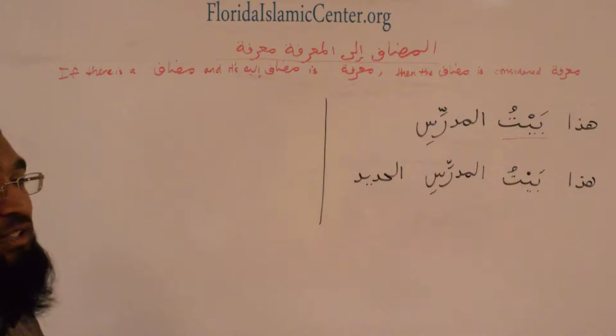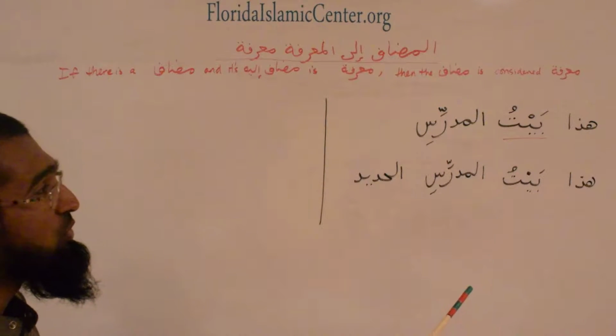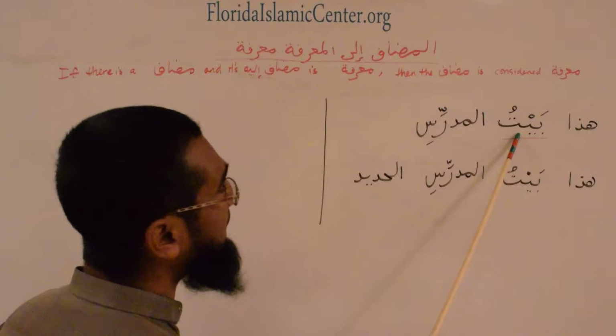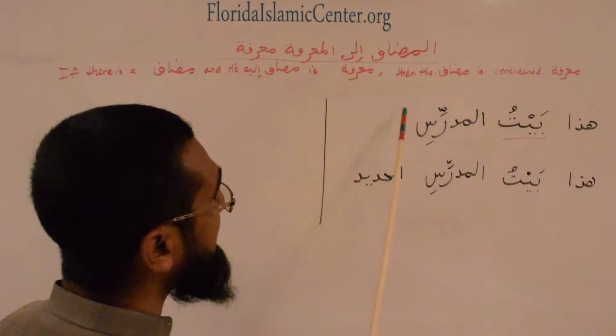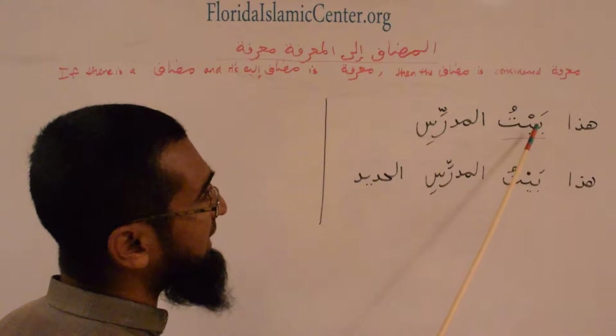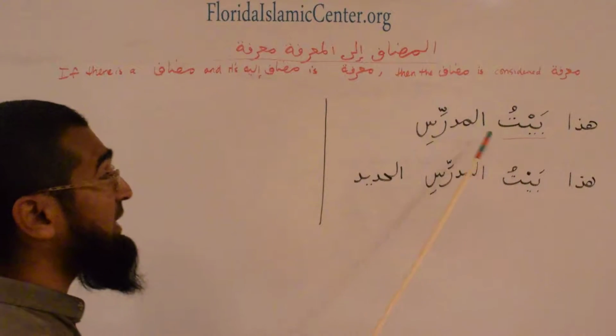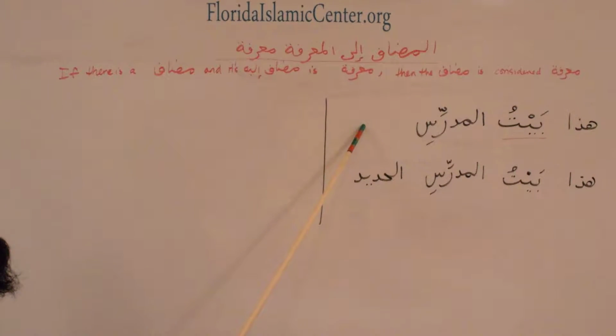Now, according to the rules that we've learned, the nat follows the manut. So the manut is bayt, and the nat, this doesn't have alif lam on it. One would assume that the nat is also going to have no alif lam, that it will be stripped of the alif lam because this has no alif lam. So this looks as though it's nakira. We'll think that the nat has to be nakira also. But that's not the case.